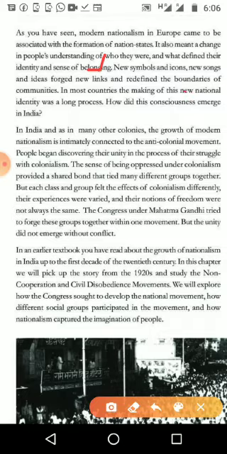In Asian and European countries also, we have seen that in Germany they started to use different symbols. Like that, here in India also, we started to use new symbols, some icons, new songs and ideas, everything we used to make, to give a link as well as a definition to the boundaries of the community. Because India then was not the small India we have now. It is divided into many countries; it was called the Indian subcontinent.